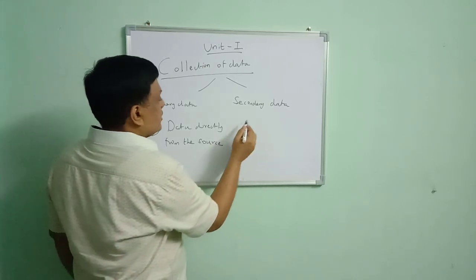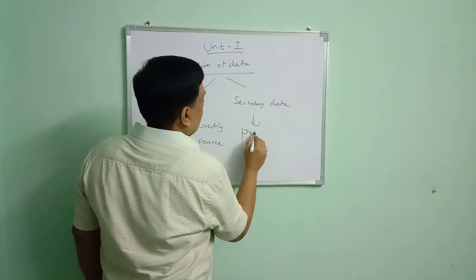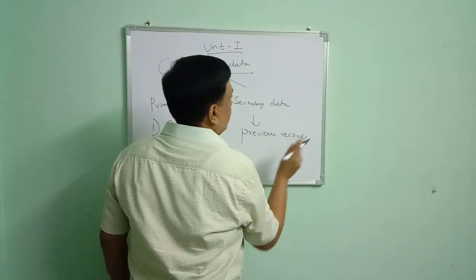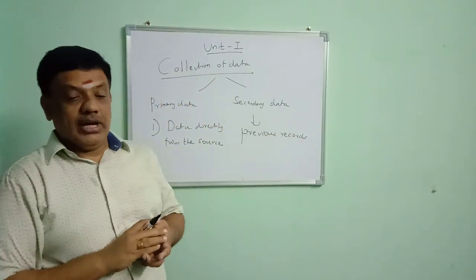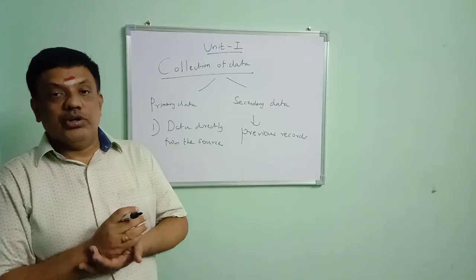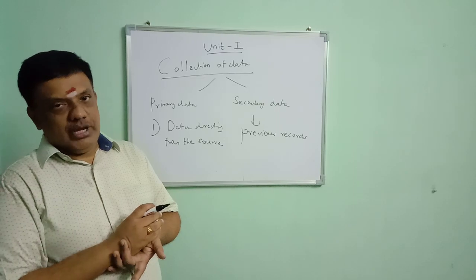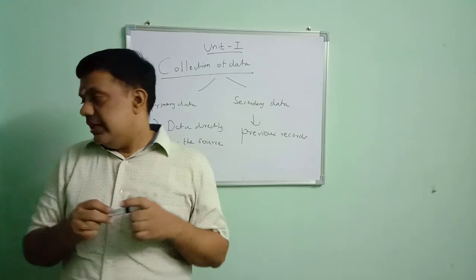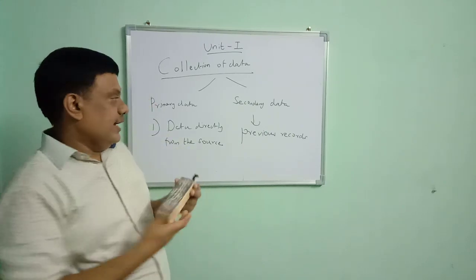If we collect data from previous records, then it is called secondary data. Primary data means we collect directly from the source or from the individuals from whom we are going to collect the data. If we collect the data from the previous records, then it is called secondary data.